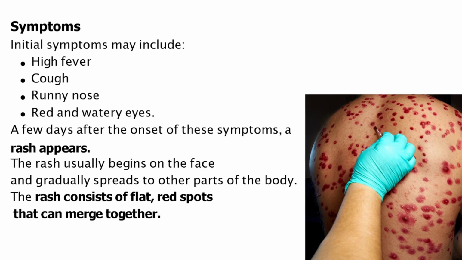The rash is one of the most specific symptoms of the measles virus, and it usually begins on the face and gradually spreads to other parts of the body. The rash consists of flat, red spots that can merge together. You can see in this figure a person suffering from the measles virus, with a very severe form of rash appearing all over his body.